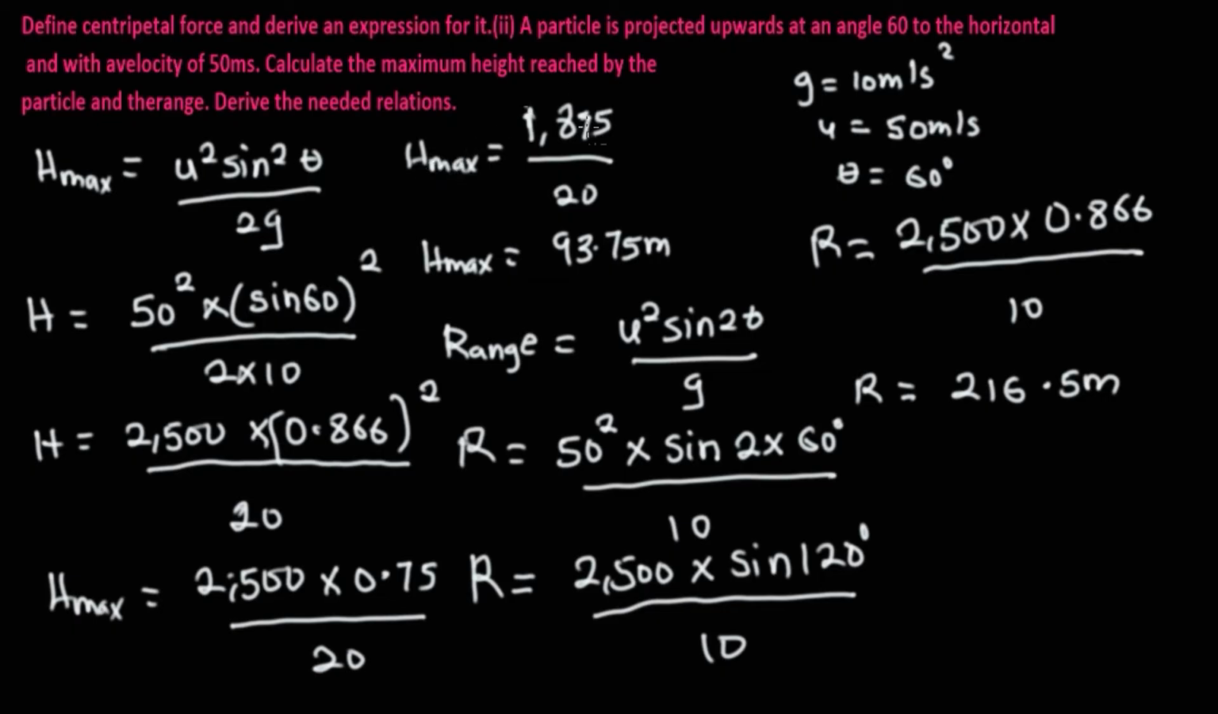Now, here comes the next question. Derive the needed relationship. Now, what will come to the back of your mind? The needed relationship is what you've used in solving the question. That's what you are going to be deriving. It means that we're going to be deriving the formula we used in solving the maximum height, and the formula we used in solving the range.